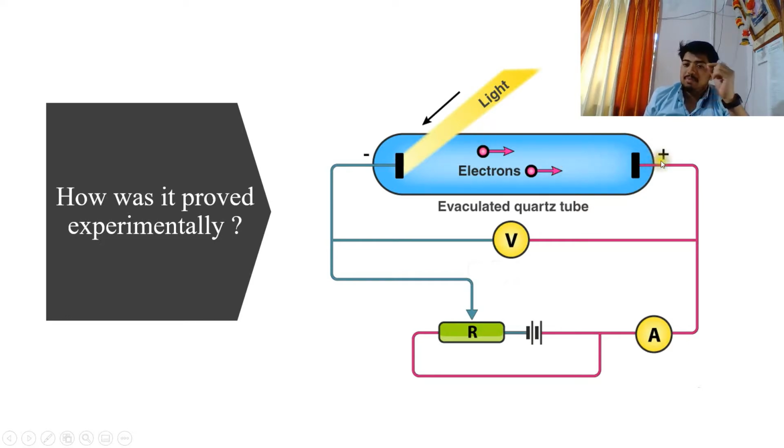to flow towards the positive charge, as electrons are negatively charged and this plate, the anode, is positively charged. Hence there's an electrostatic attraction between them, so these electrons flow towards the positively charged plate, and hence the electric circuit is complete and there's a current detected in this ammeter. So this is the basic proof which we give to prove that the photoelectric effect exists.